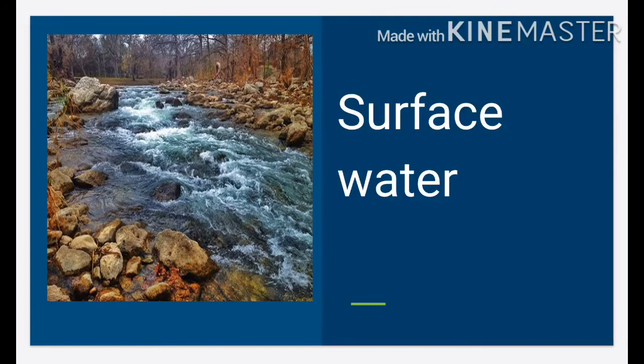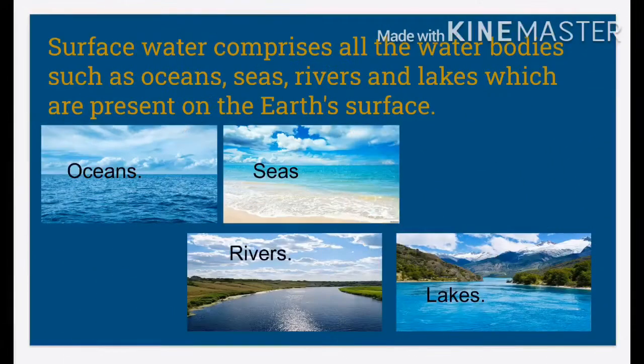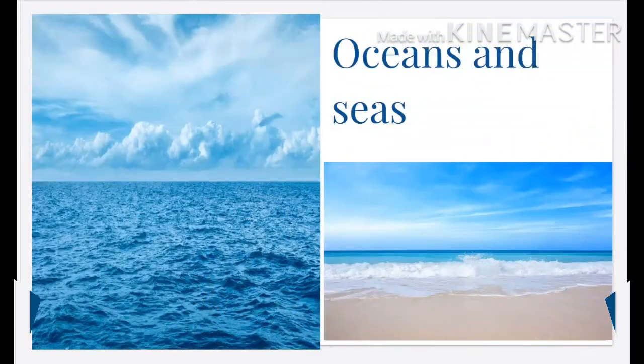Next source of water is surface water, the water that is present on the surface. Surface water comprises all the water bodies such as oceans, seas, rivers and lakes which are present on the earth's surface. Next one is oceans and seas.